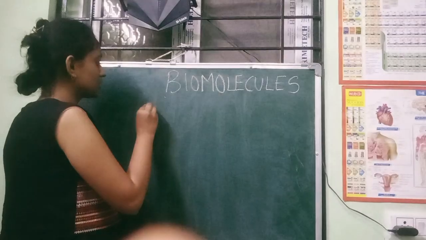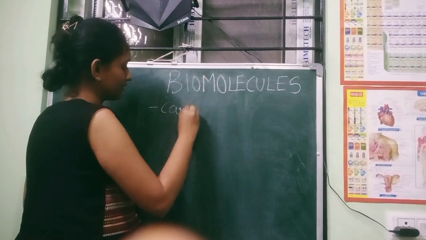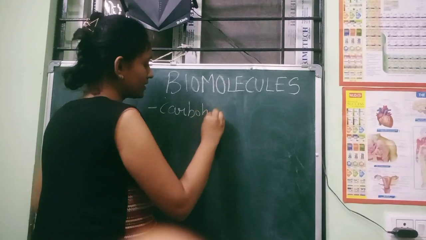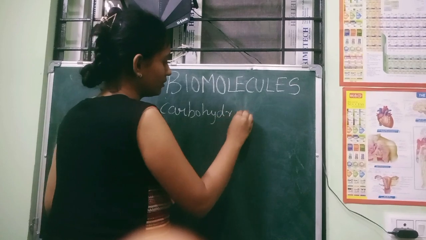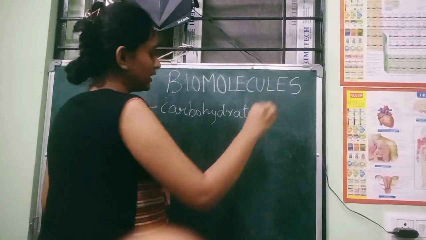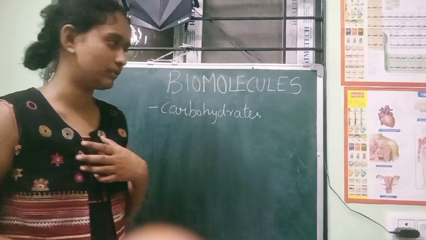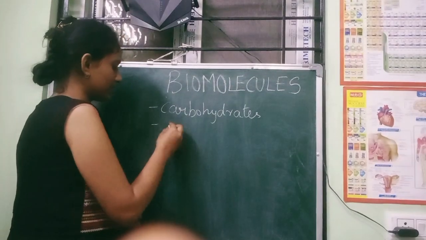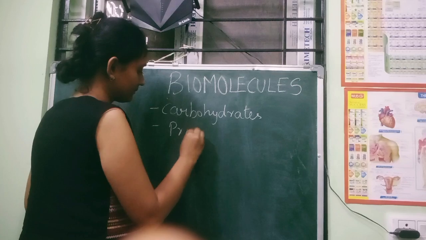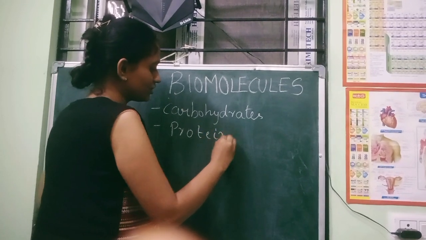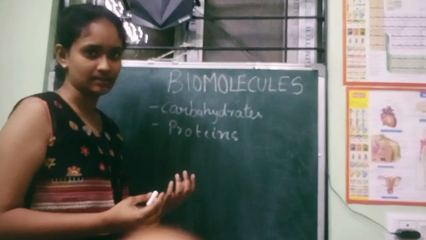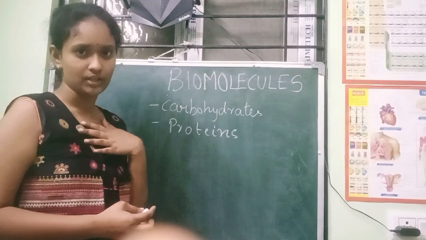The first one is carbohydrate. Carbohydrate is a very important biomolecule which is very important for us. Carbohydrates, then proteins, these are very essential for an organism, very essential for us to live.